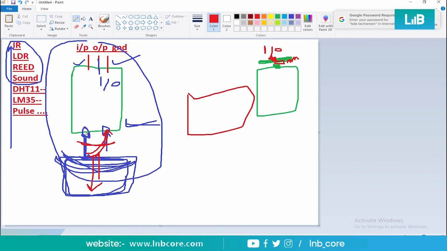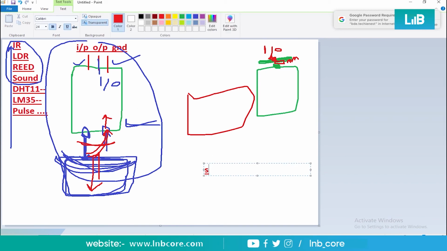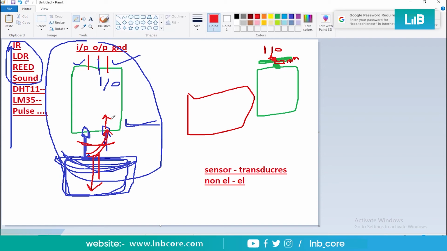Because of the amount of reflection, this receptor will convert the amount of energy in light, or photons, into voltage, right? That is what sensors are. Sensors are nothing but transducers, which means they convert a non-electrical quantity to an electrical quantity, right? So we got voltages from this receptor.